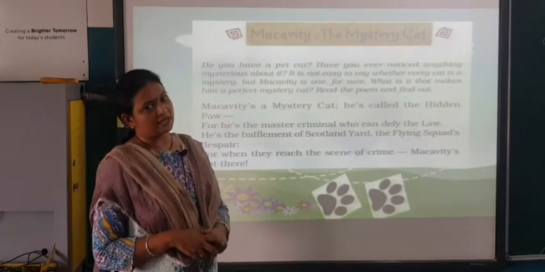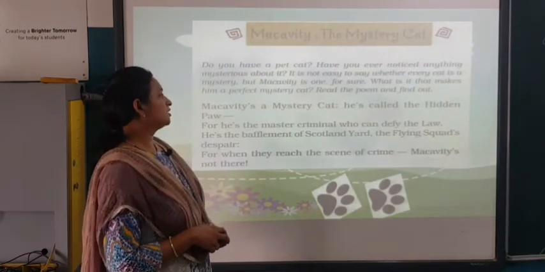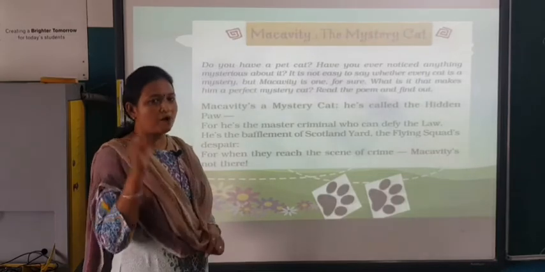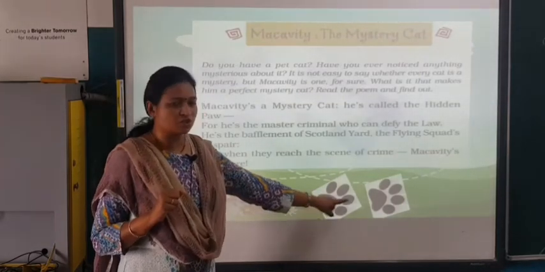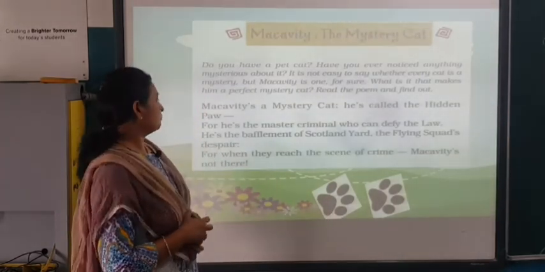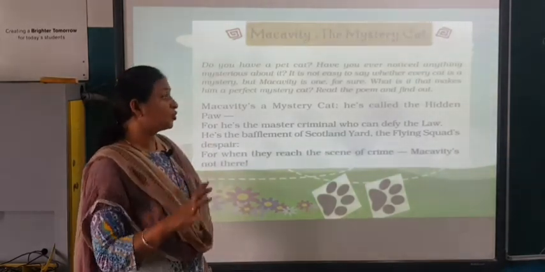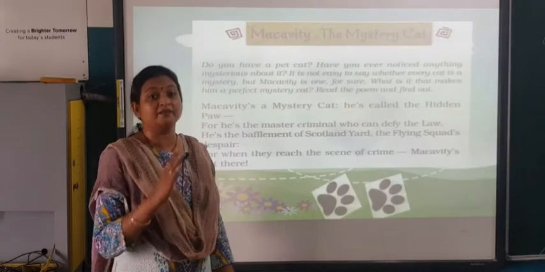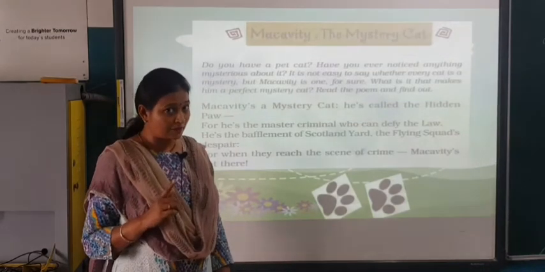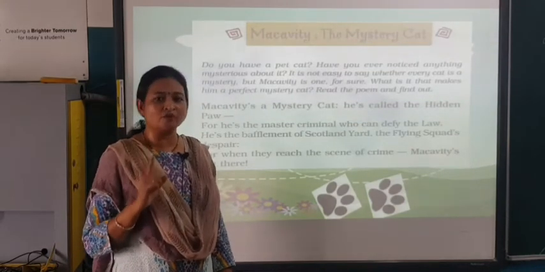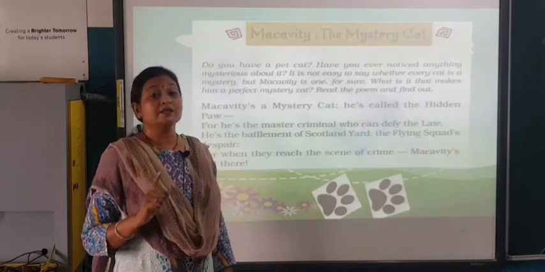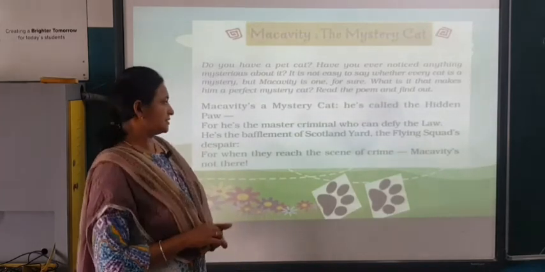Macavity is a mystery cat. He is called the hidden paw. Paw means panche. See, I have put the pictures of paw. For he is a master criminal, mastermind of crime, who can disobey the law. Children, do you disobey the laws? No. We should always follow the laws given by elders.